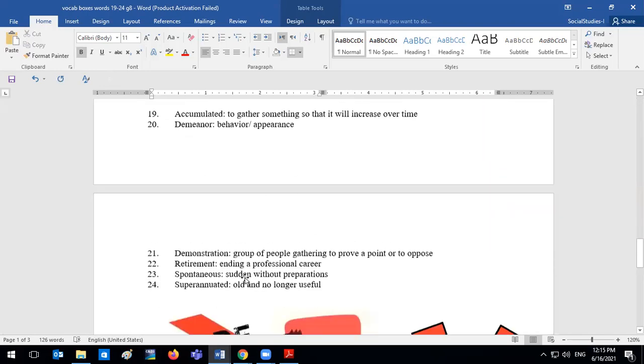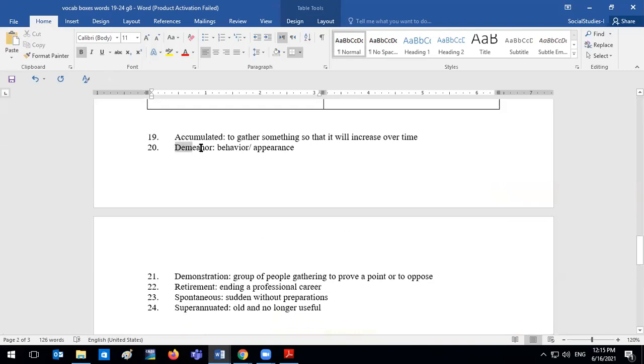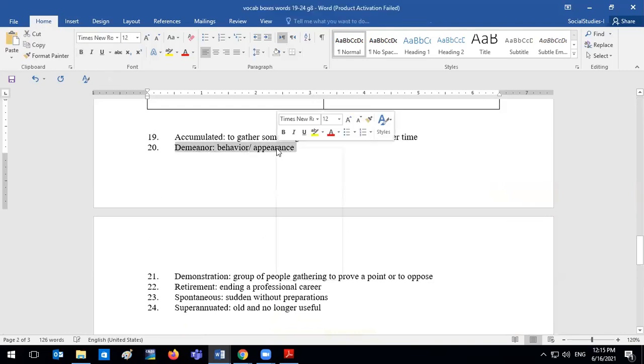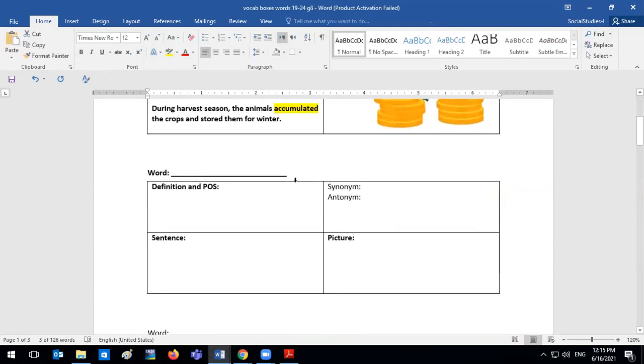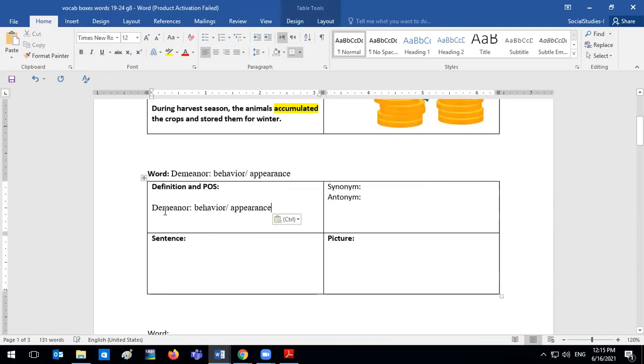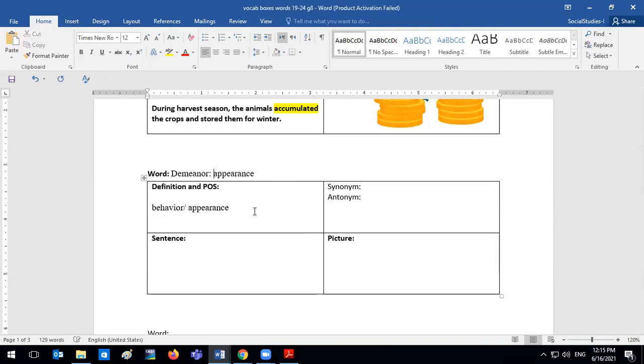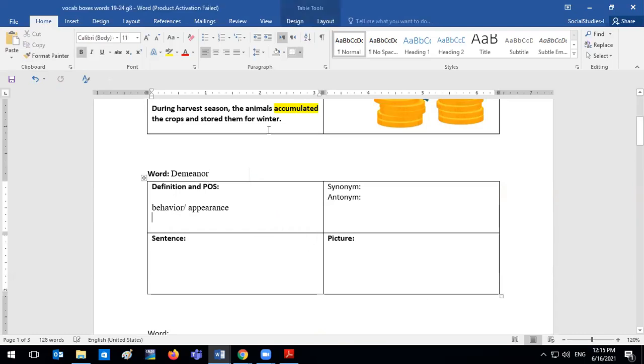Number 2. The next word here is demeanor. The word demeanor means behavior or appearance. When we discuss the demeanor of someone, we're discussing their behavior or their appearance. When we discussed the demeanor of the boxer, we said that towards the end he was very sickly, very weak. He lost a lot of his muscle and looked very frail and weak. So your demeanor is your behavior or your appearance.